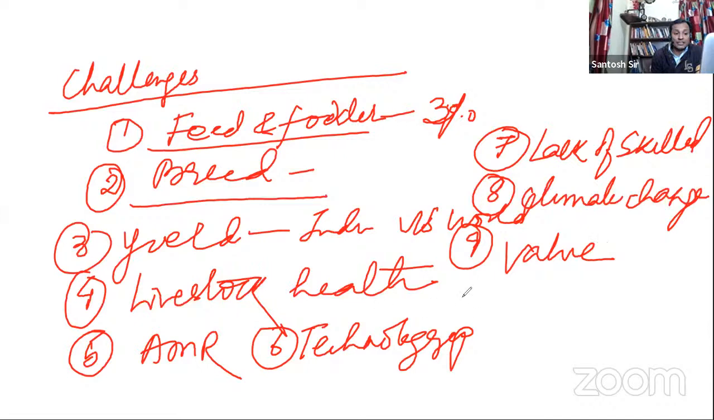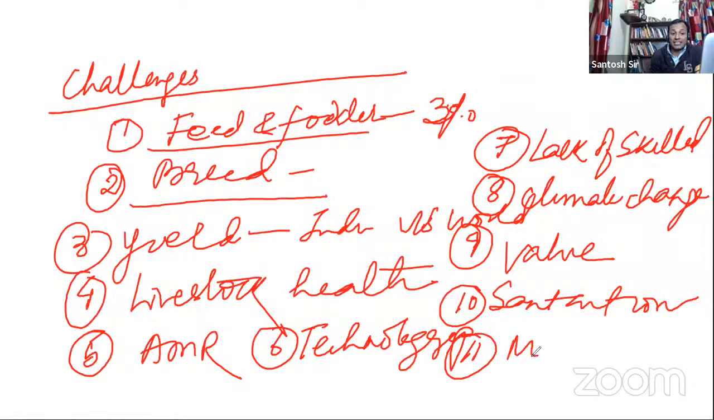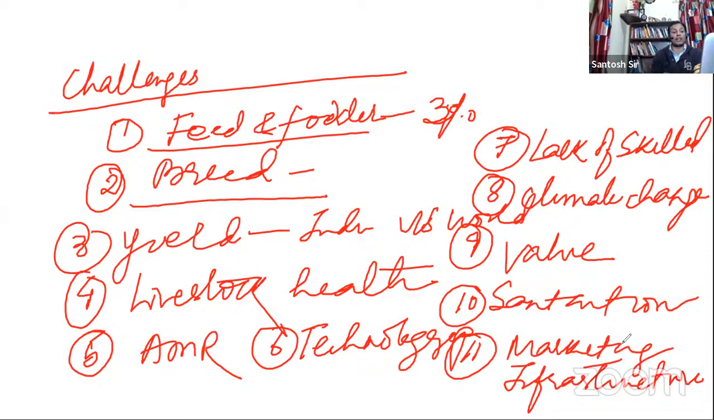Then if you see sanitation is a big problem. Then next, marketing and infrastructure is a big problem. Okay, you can write these things as a big problem. So around 11, I have given you 11 challenges of the livestock sector.